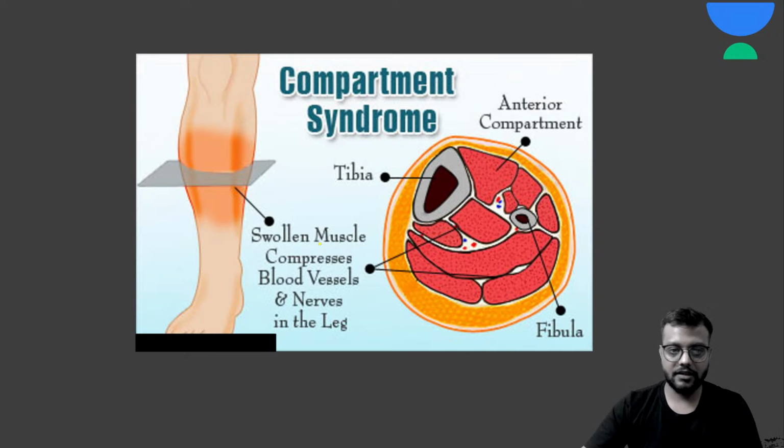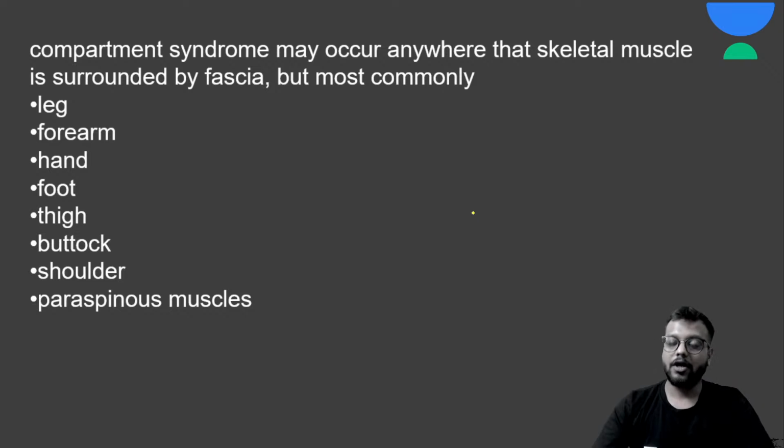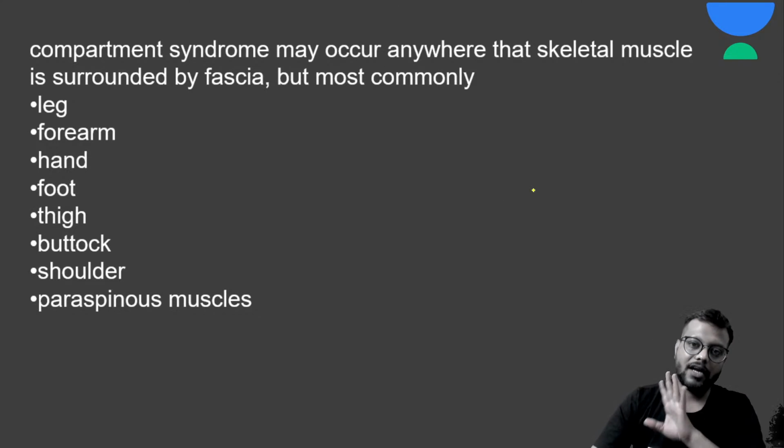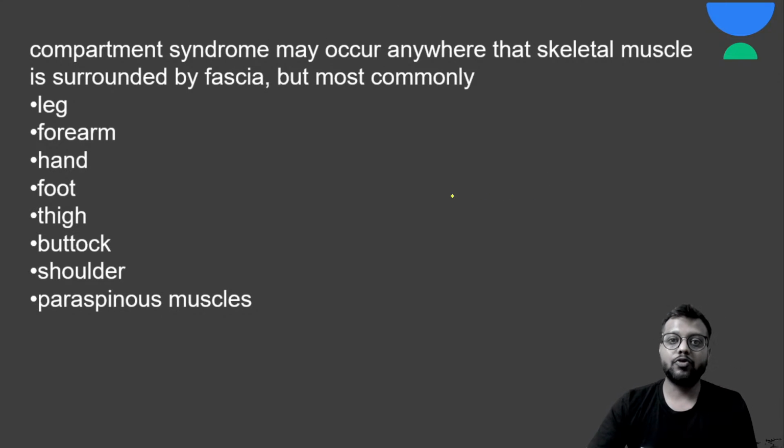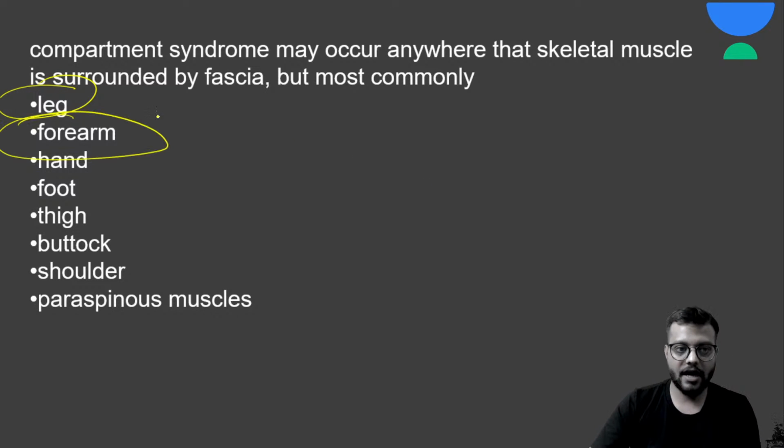Okay, like in the leg bone you have these compartments. Okay, so ऐसे compartment you all know, compartment उसके अंदर bones, muscles, okay, of the upper and the lower limb. So compartment syndrome can occur anywhere in the body, but most commonly it occurs in the leg area and the forearm area. ये दो सबसे common होते हैं.